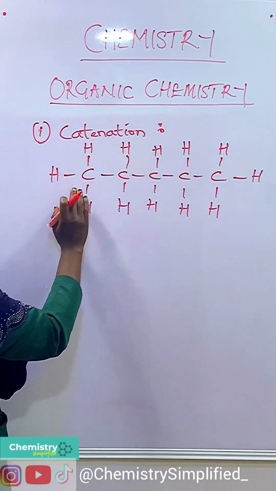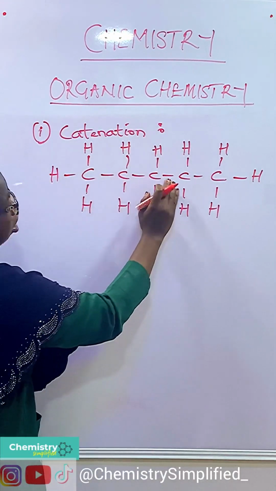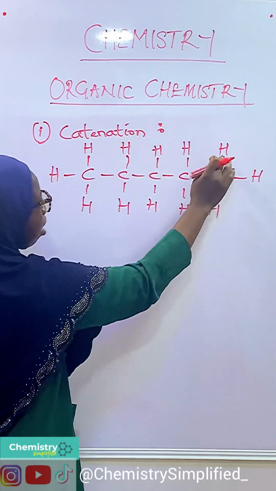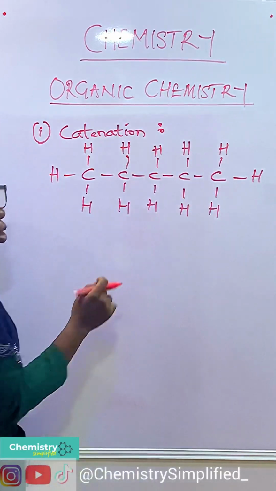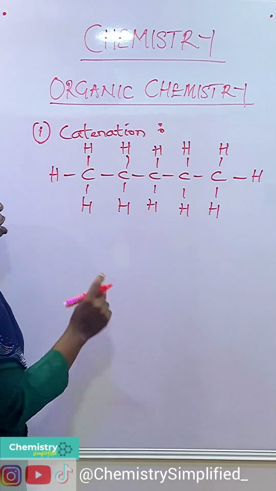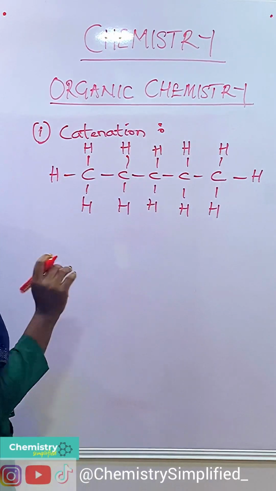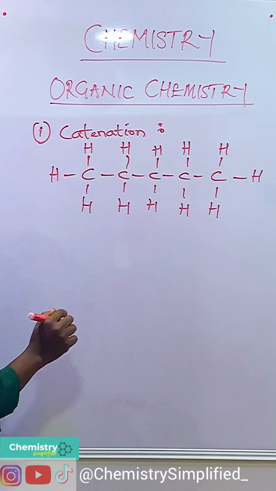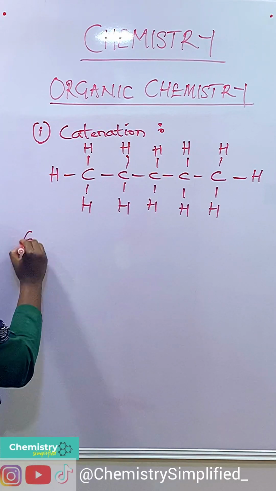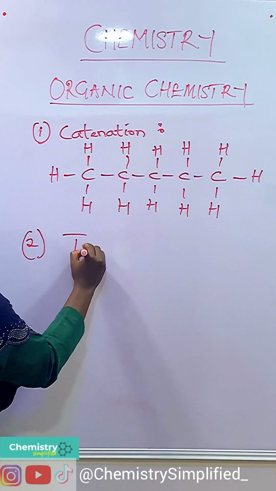So you can see that carbon forms a long chain with itself here, and it also combines with another element. So that is why carbon is so unique. Then we also have the second one, which is called tetravalency.